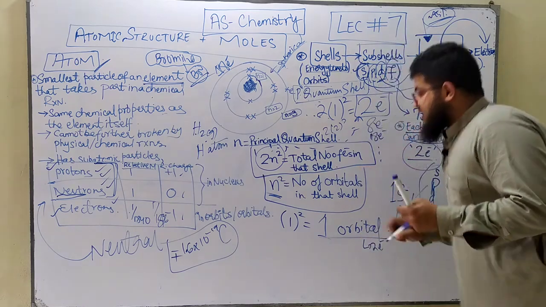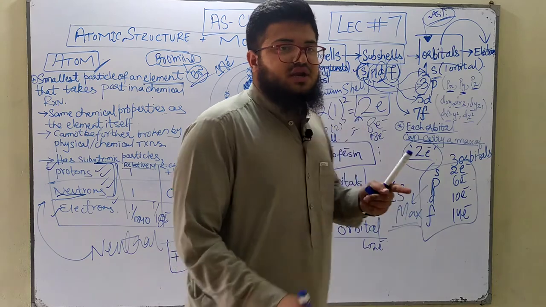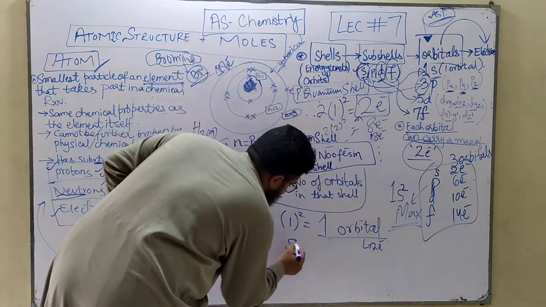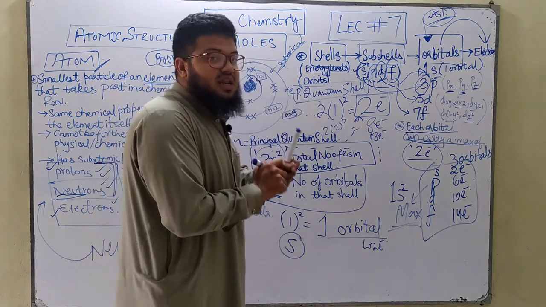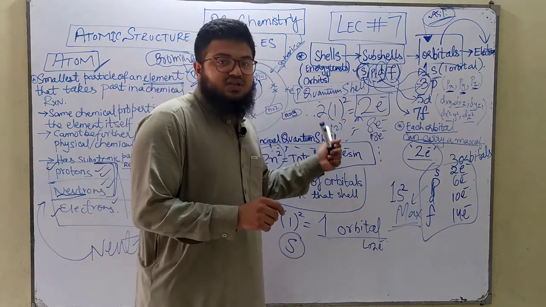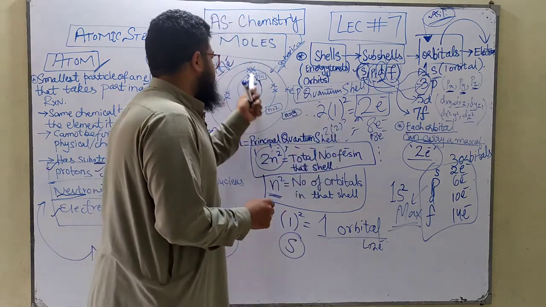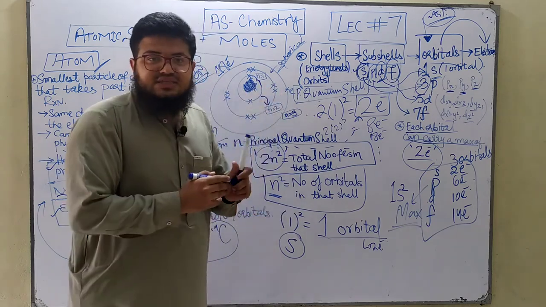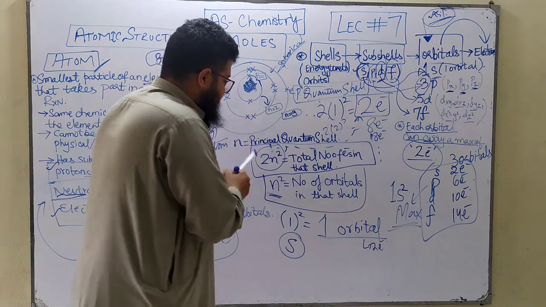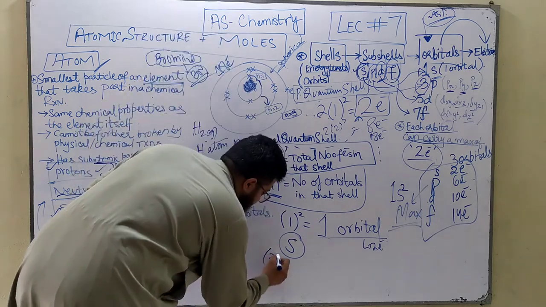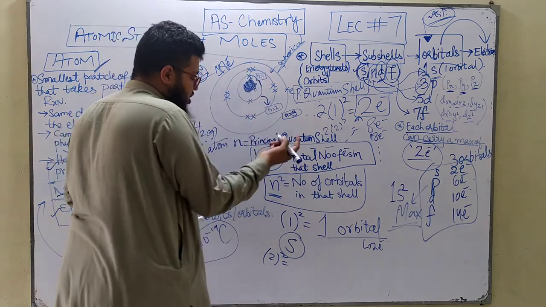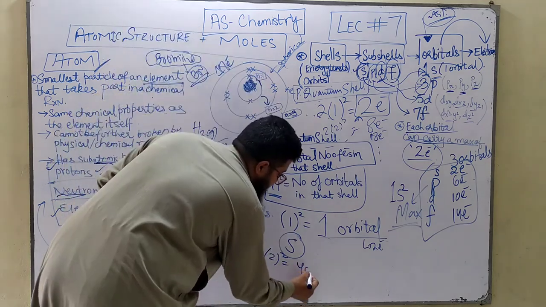The first orbital that we have to consider by convention is the s orbital, because the s orbital is the orbital at the lowest energy. It has the least energy. Then comes the p orbital. Now for the second shell, the value of n is 2, and 2 squared means 4 orbitals.